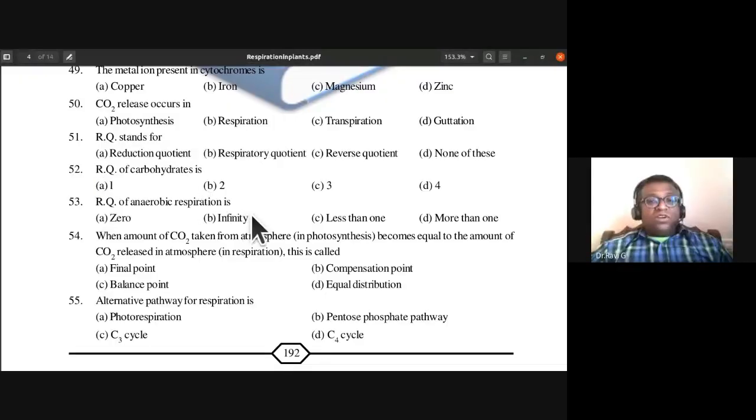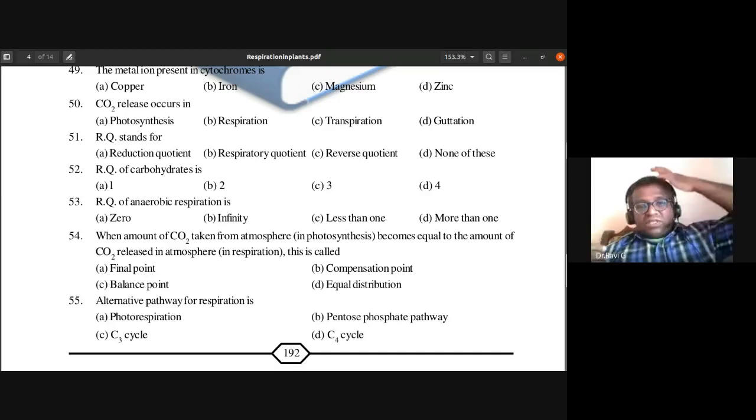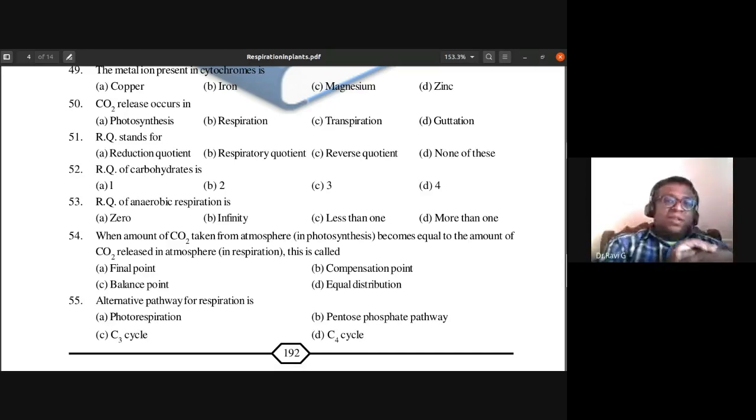A is the answer. So what is the respiratory quotient of anaerobic respiration? 0, infinity, less than 1, more than 1. See, what is the volume of oxygen consumed during anaerobic respiration? Oxygen is not consumed, so oxygen consumed is 0.